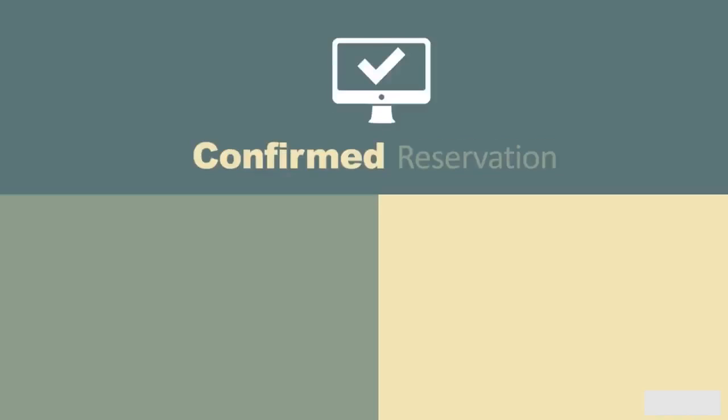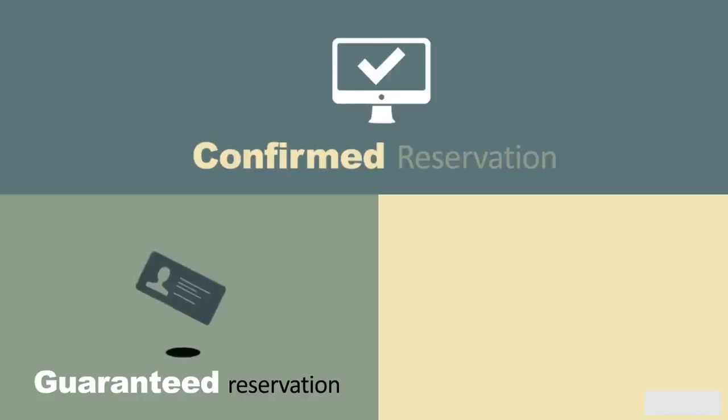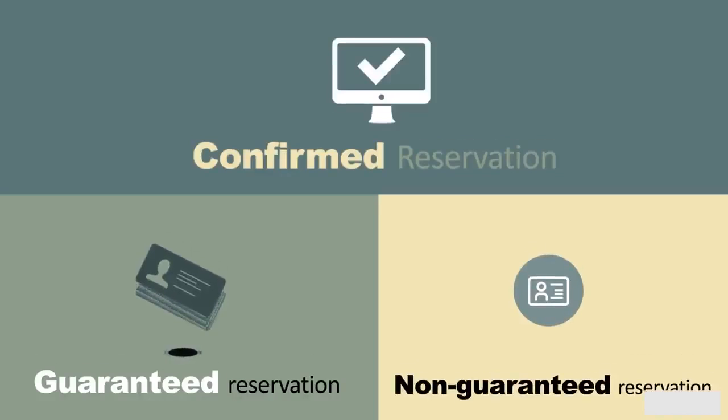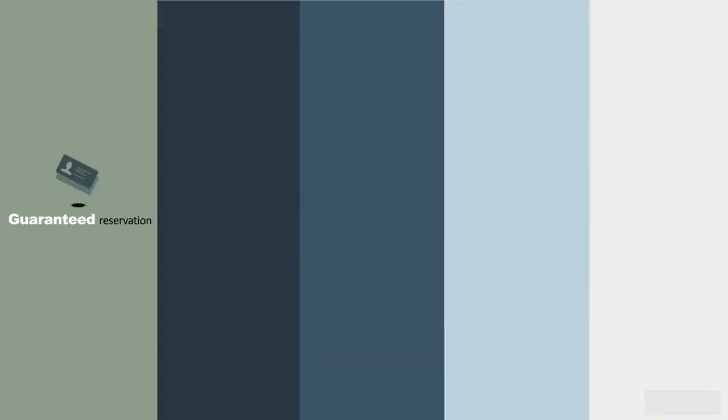We already saw in our previous notes that confirmed reservation is of 2 types: guaranteed reservation and non-guaranteed reservation. Let's first learn about guaranteed reservation. It is a confirmation that the hotel will hold the reserved rooms for the guest and not release them to any other guest, even if the guest doesn't arrive on time.